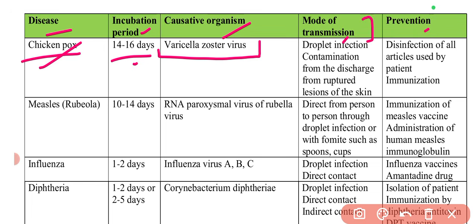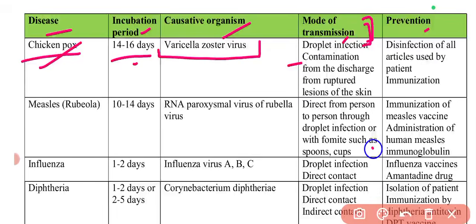The rest, the important thing, mode of transmission is quite easy, because mode of transmission will be almost similar in most of the diseases. Like it will be a droplet infection, so through sputum or through sneezing, a few droplets will infect the person, or with the contamination from direct personal contact. Indirect contact means by using the infected towels, by using the used blades of the infected person. So these are the common modes of transmission.